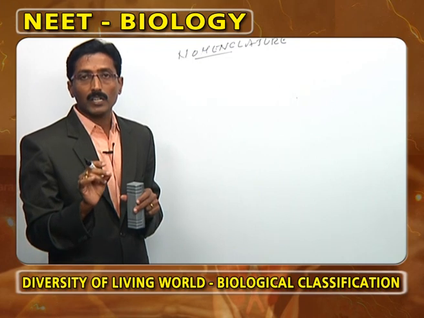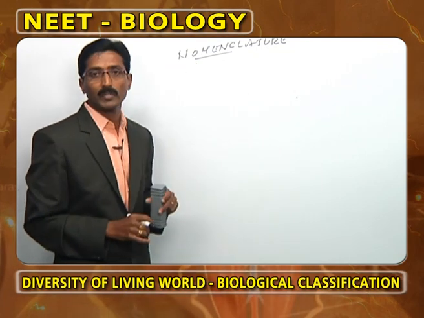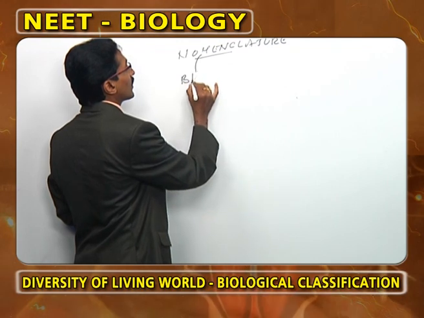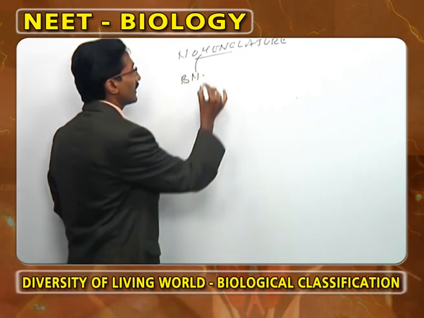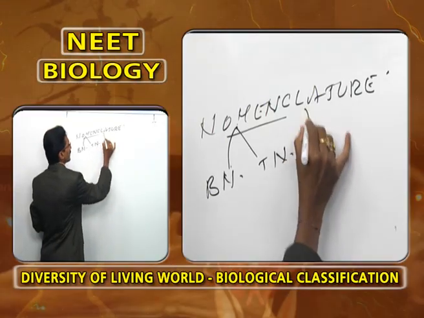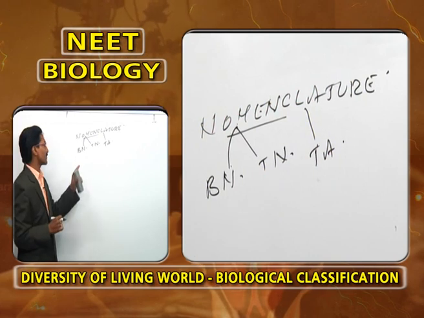The naming of organisms. What type of name is given? Giving scientific names is what we call nomenclature. Nomenclature is broadly classified into binomial nomenclature, trinomial nomenclature, and tautonymy. Now, what is the question under the EAMCET?